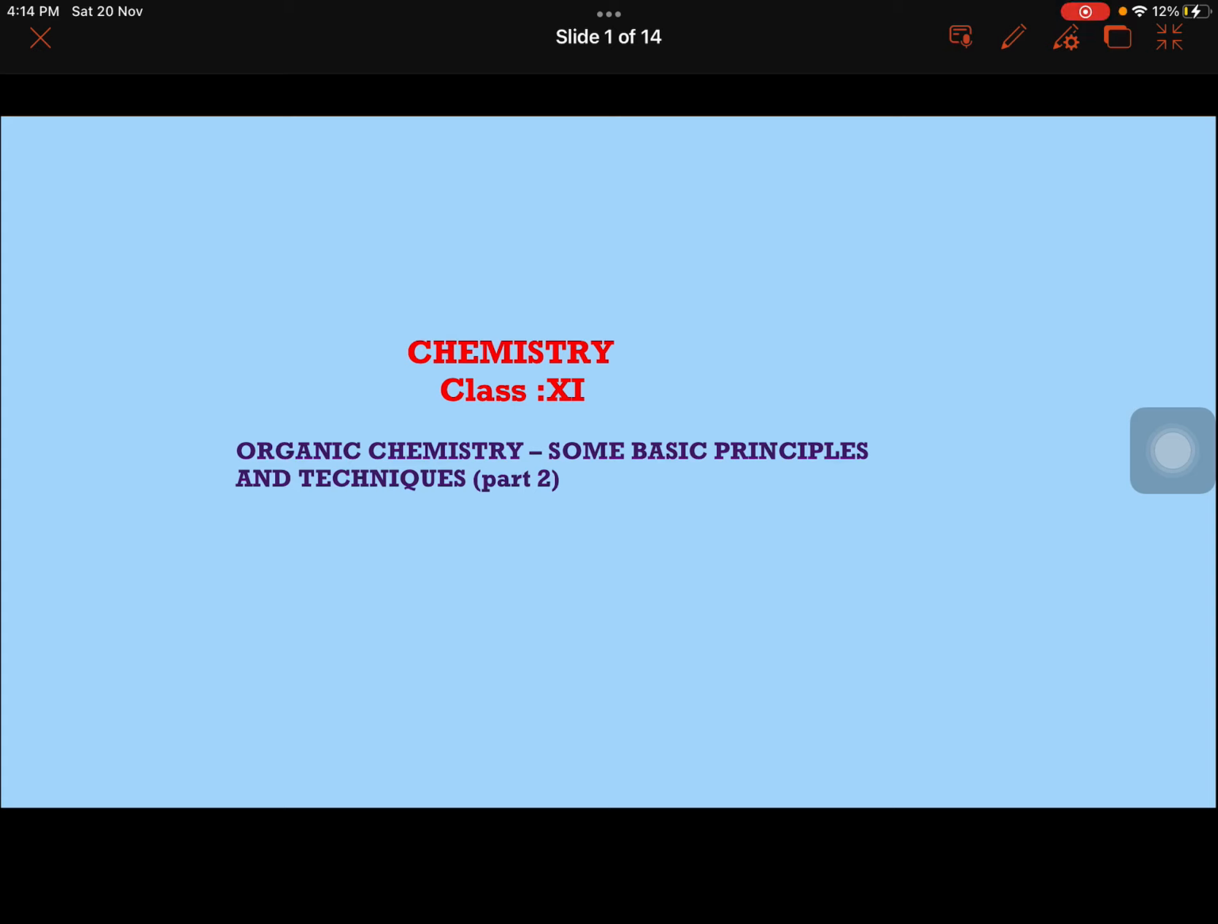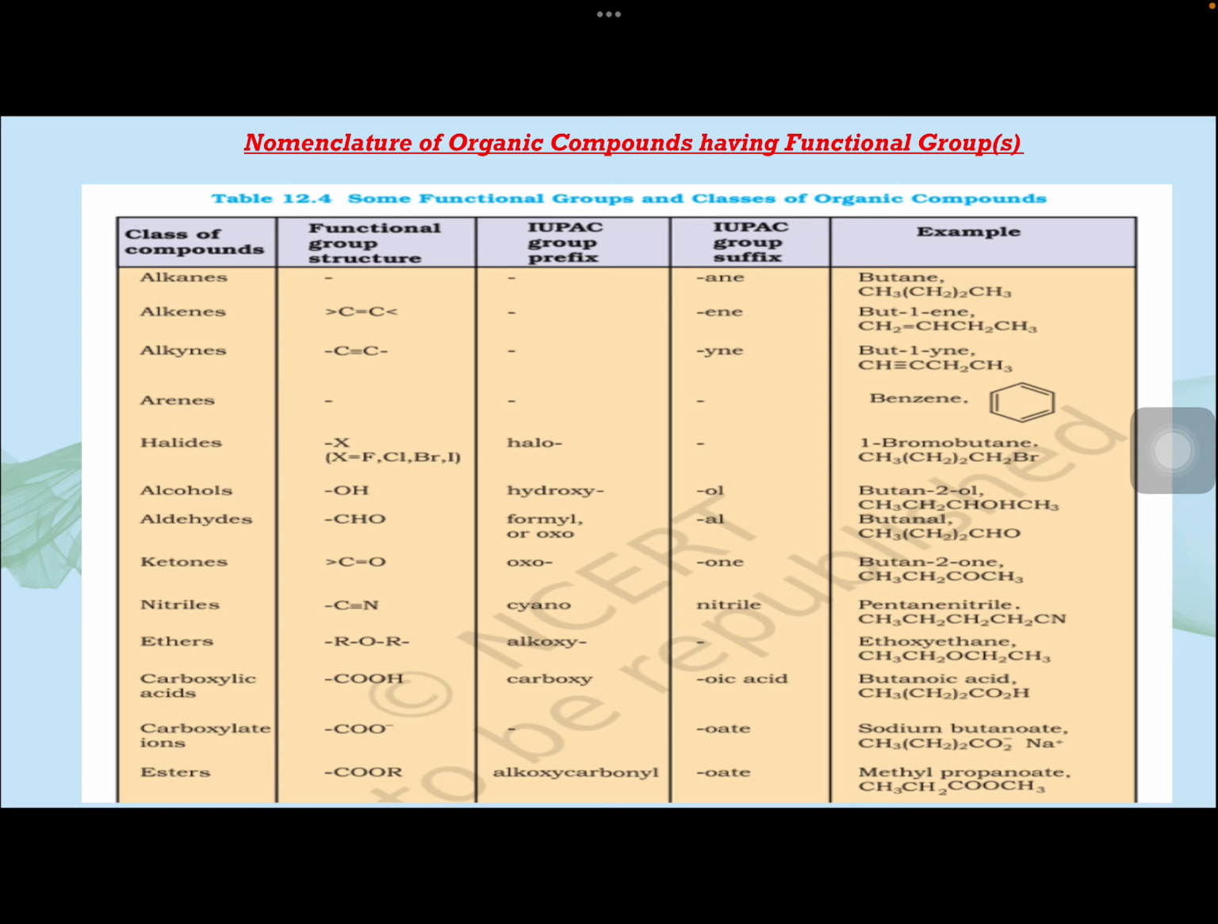Hello everyone. This is my second presentation on this chapter of organic chemistry for class 11th. In this presentation, I am going to discuss the compounds having functional groups and how to write their IUPAC names. But before we start this, let me have a quick recap of how to write the IUPAC nomenclature for